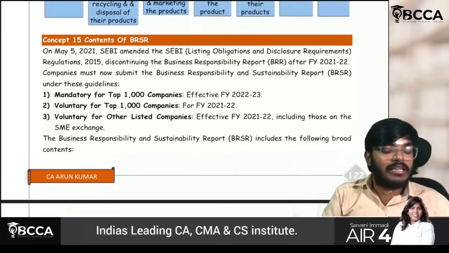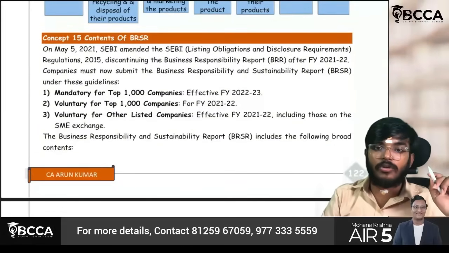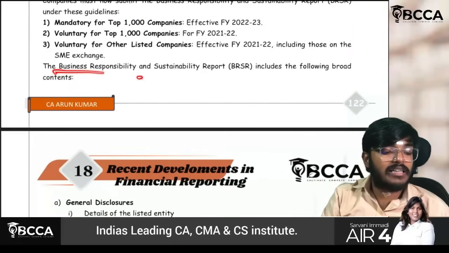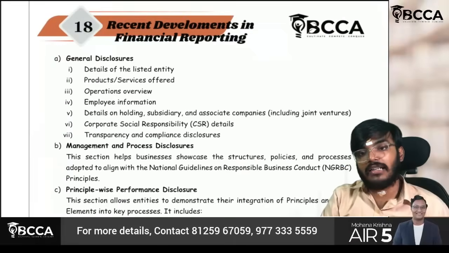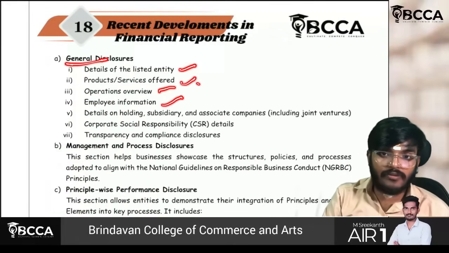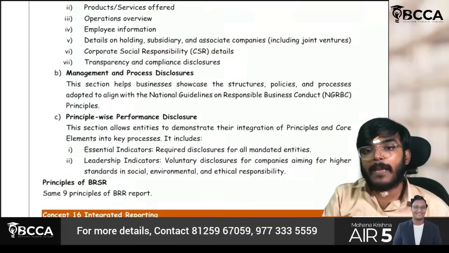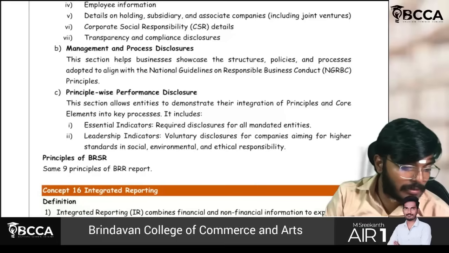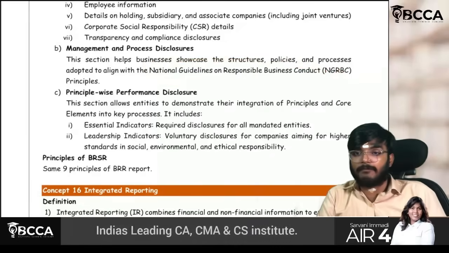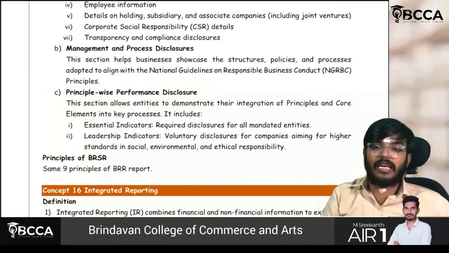Next aspect. Sir, what are the contents of this BRSR? Business responsibility and sustainability reporting. It is mandatory for the top 1,000 companies. This also we have understood now. BRSR includes the following broad categories. First, general disclosures: details, products, operations, employee information, CSR details, holding, subsidiary and associate, transparency and compliance details. Management and process disclosures, which is nothing but the National Guidelines on Responsible Business Conduct, NGRBC, and principle-wise performance disclosure also have to be given.